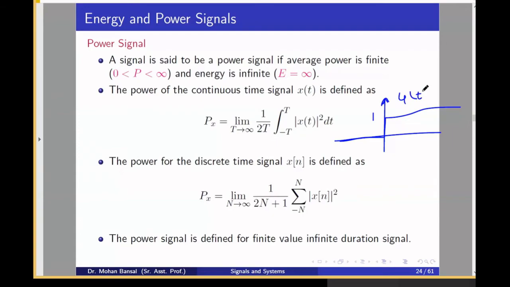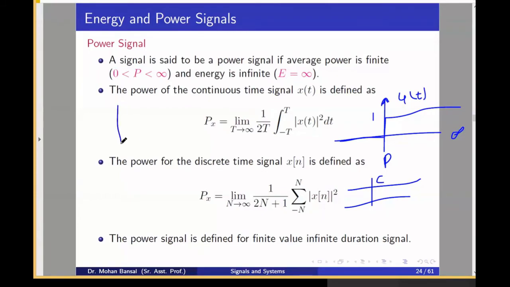Its value is 1 for positive time and 0 for negative time. So it is 1 for infinite duration; till t equal to infinity, u(t) is 1. So we can say that this is a power signal. And any constant, it may be 1 or 2, on both sides, is again a power signal because its value is finite and duration is infinite.